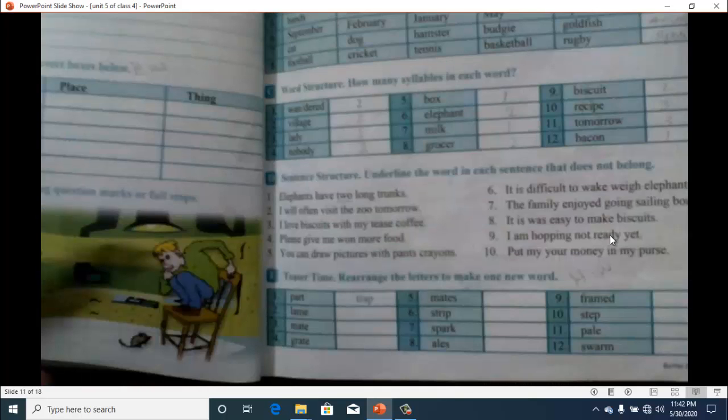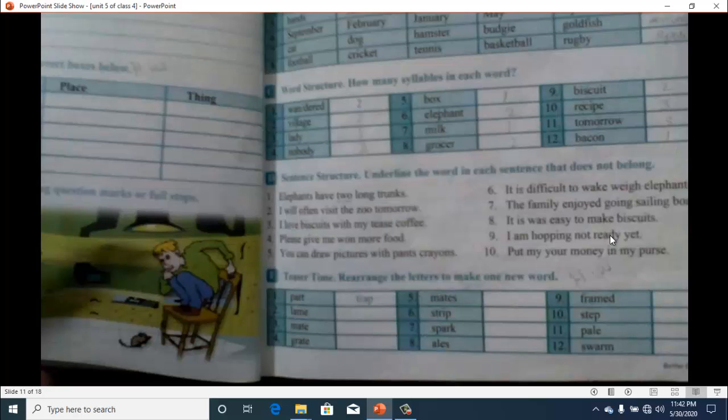Then exercise D, sentence structure. Underline the word in each sentence that does not belong. Elephants have two long trunks. So you better know that elephants have just one trunk. So you will cross out two in this sentence. I will often visit the zoo tomorrow. So what will be the odd word in this line? You will cross that word out.